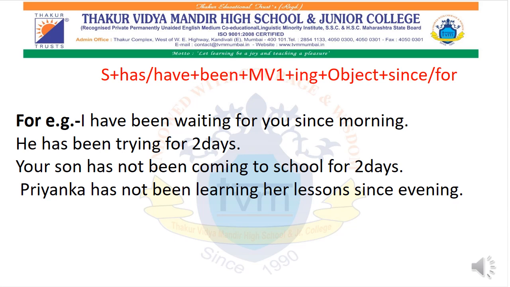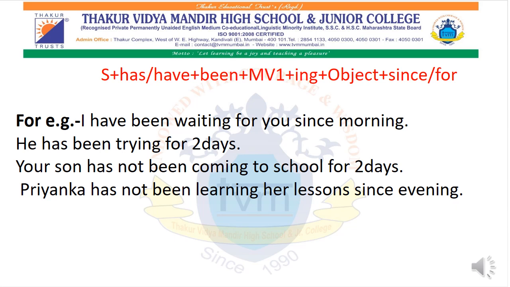The next sentence is your son has not been coming to school for 2 days. Over here also, which 2 days you don't know, and therefore you have added the word for. Then we see that over here, your son.